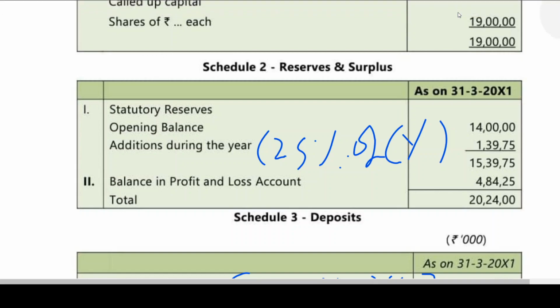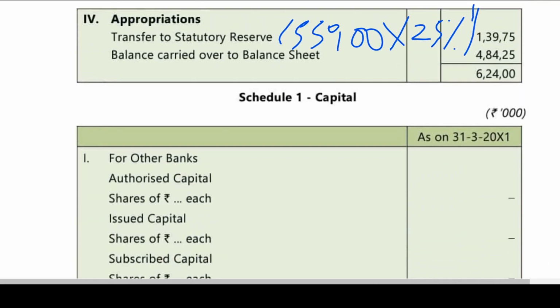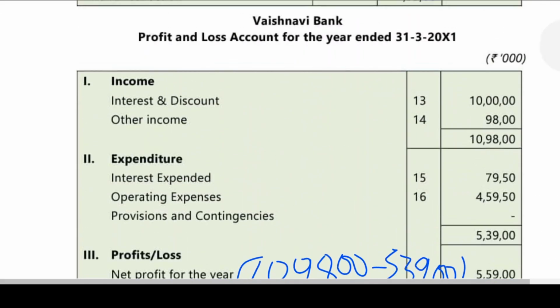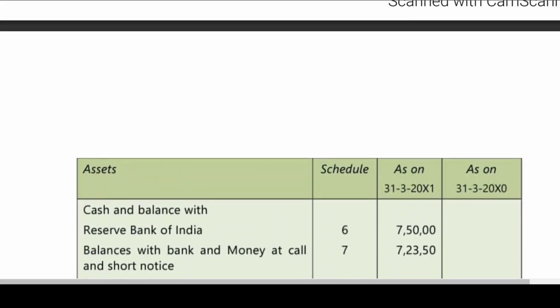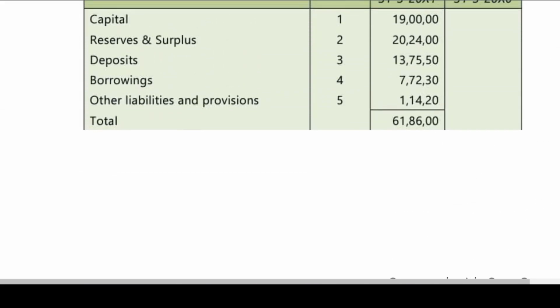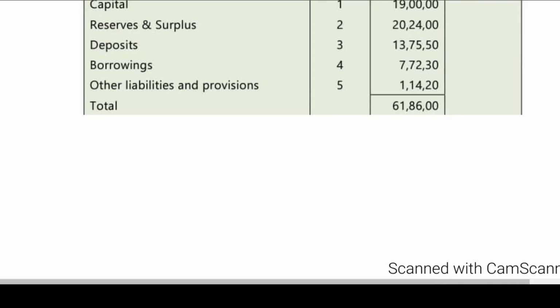25% of current year profit we have shown in P&L account now. Good. Now coming back to this, we have to go to this balance sheet liability side now. 1, we have done it. 2 is clear. 3, the total we have done. Borrowings, I have explained. Other liabilities, totally 6186.